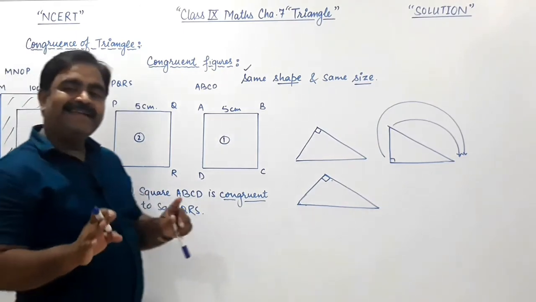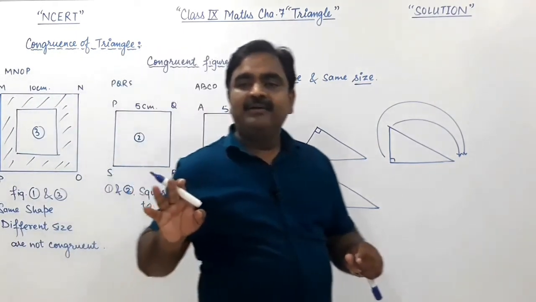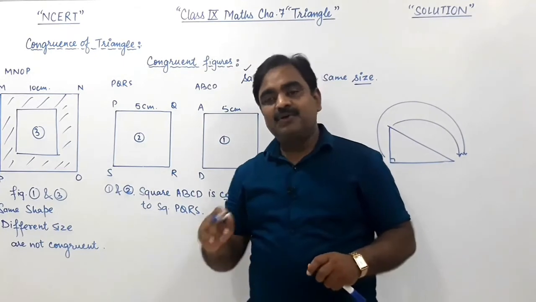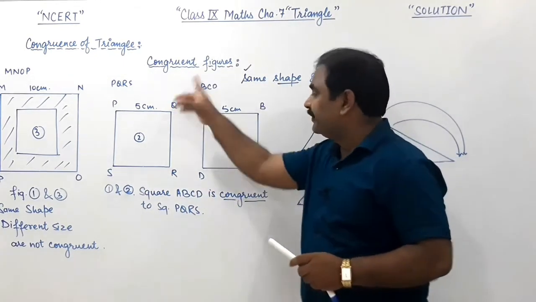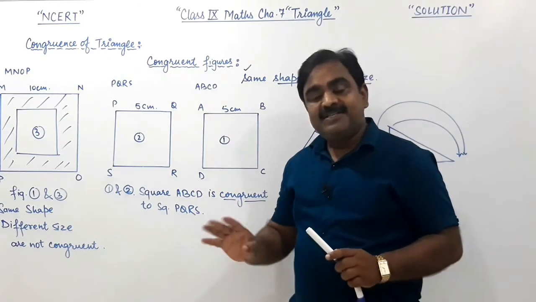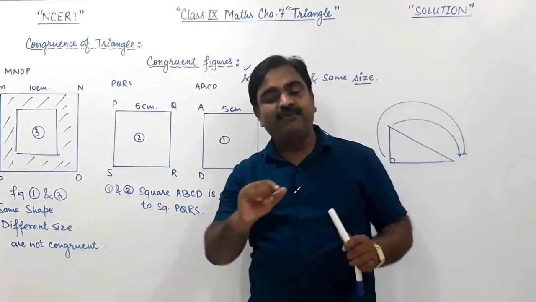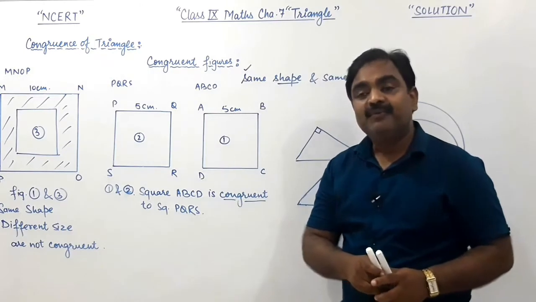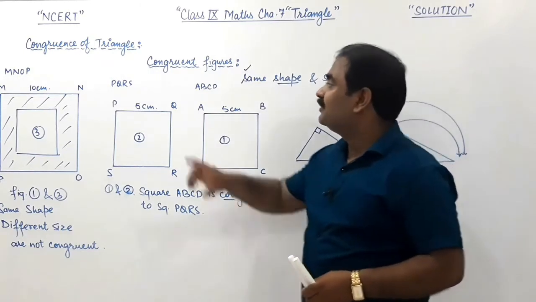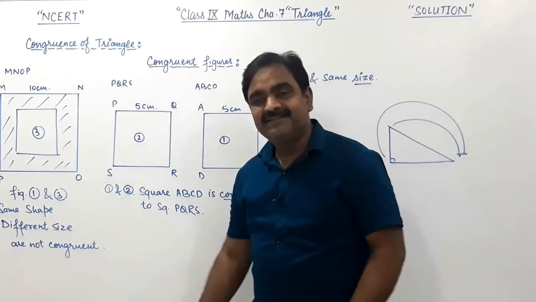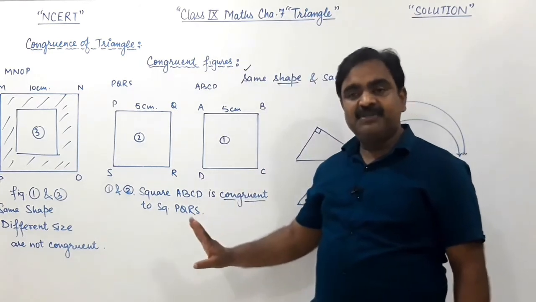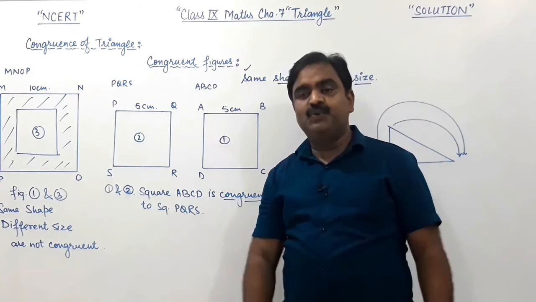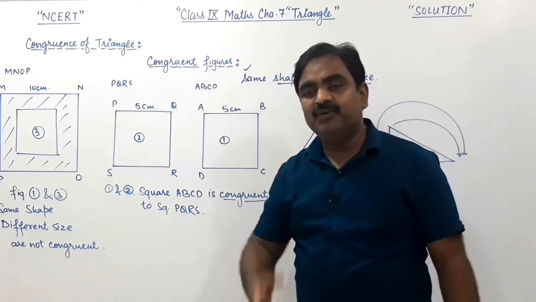Now I hope you have all understood the concept of congruent figures. As we have the concept of congruent figures, now we will start the congruency of triangles. Okay? So dear students, you just pause the video and note down this concept in your notebook.